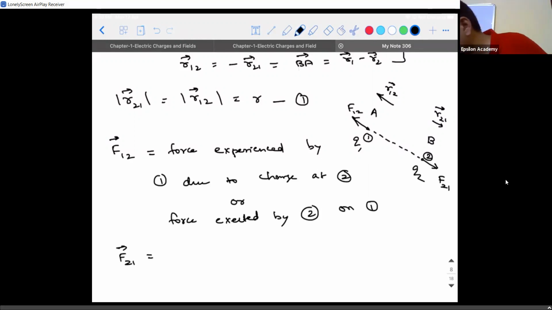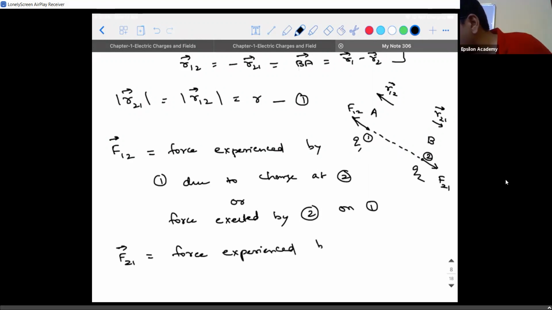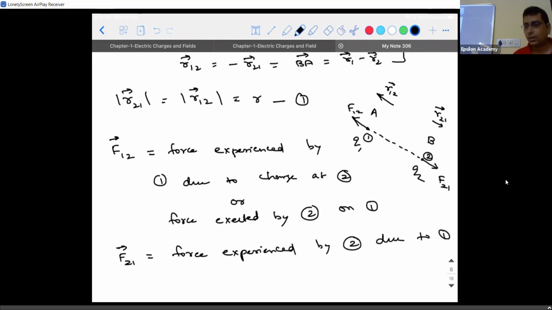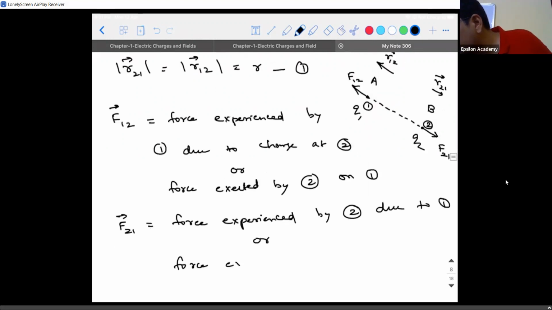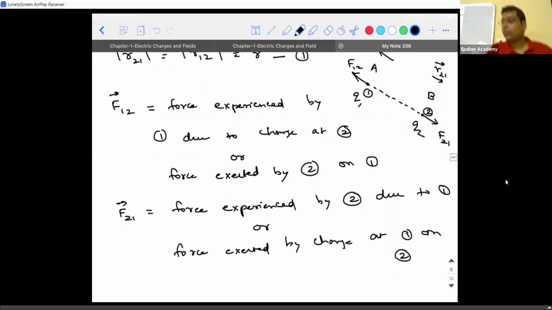Force experienced by 2 due to, very good, the charge at the first position. Simple. Or force exerted by charge at 1 on 2. So the grammar here is: force experienced means by, force exerted means on.